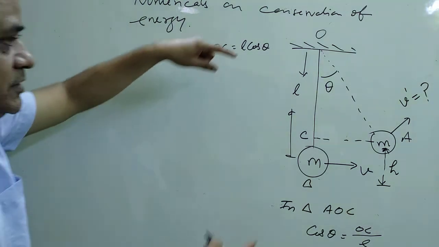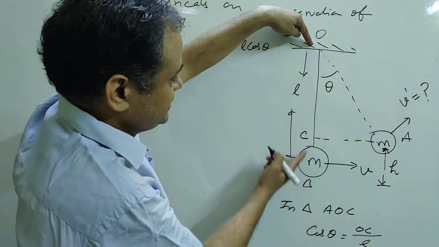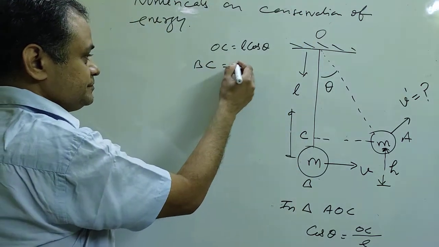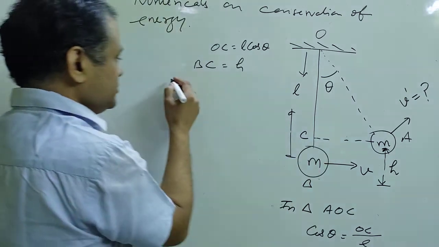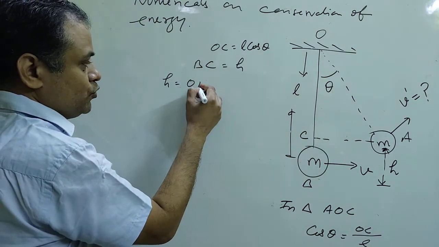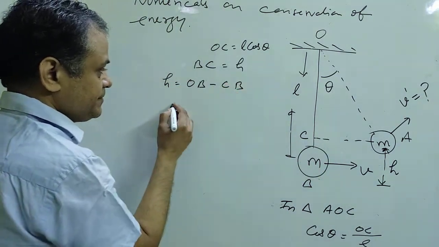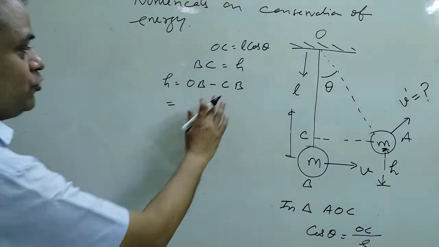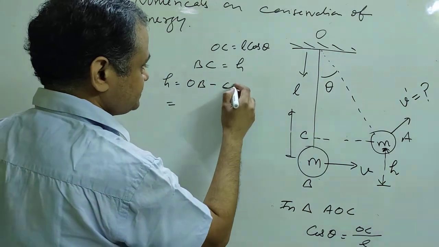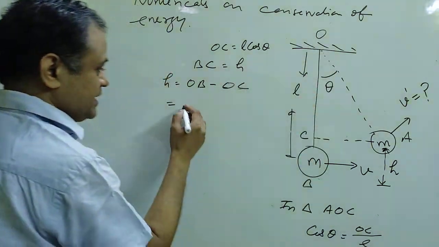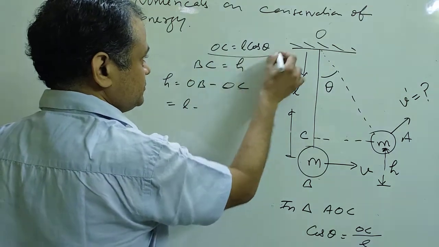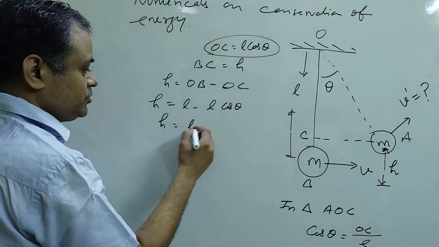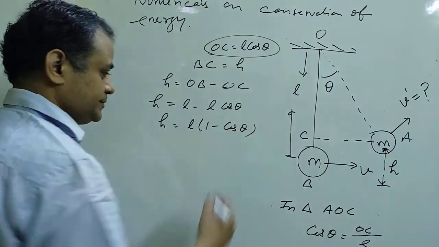Now see the diagram. This is the L. This one is the L cos theta. So what about the BC? BC is h. So h can be written as OB minus OC. And OB is what? OB is the L. And OC is what? L cos theta. So h is equal to L(1 minus cos theta).